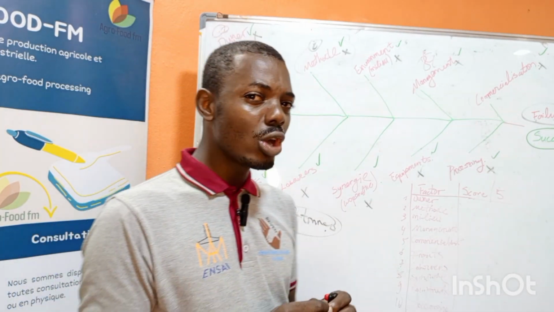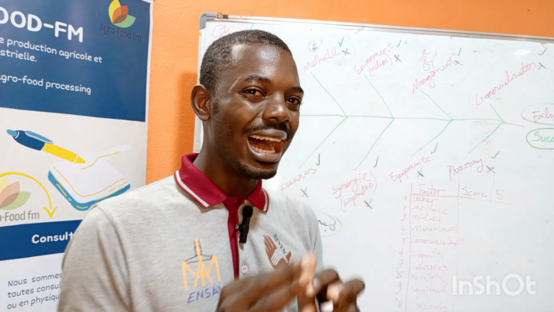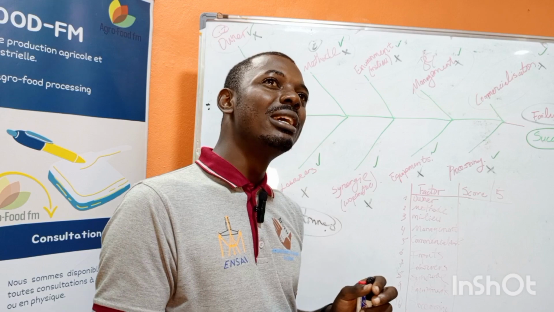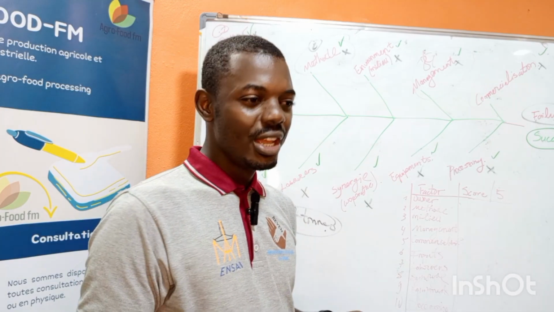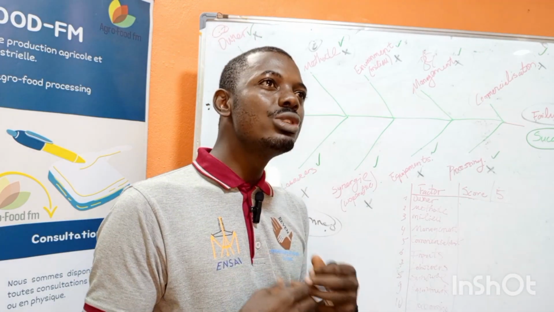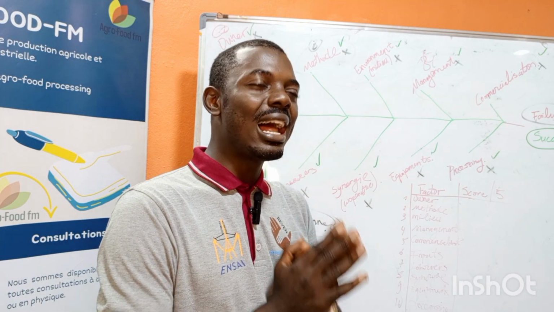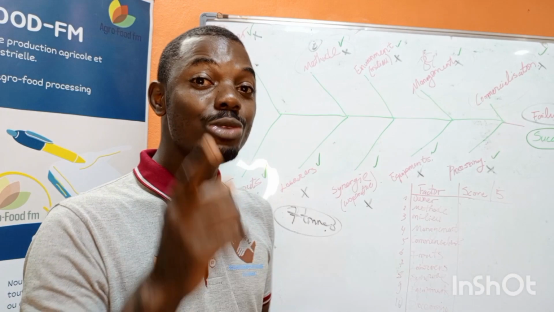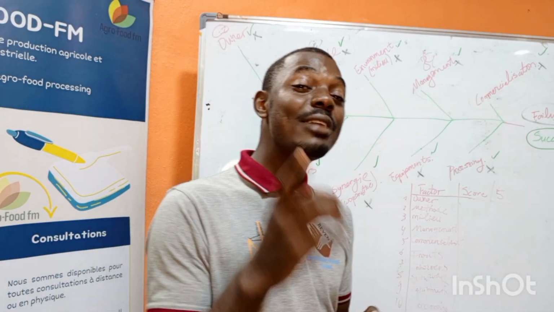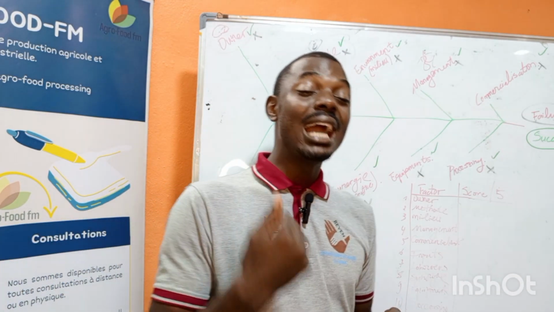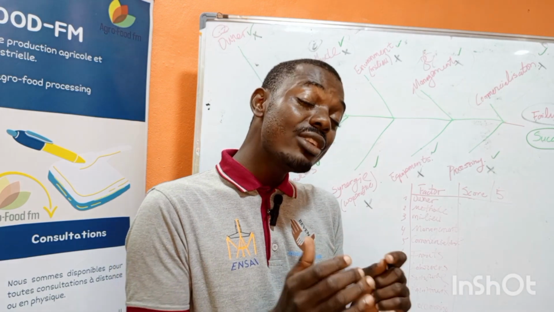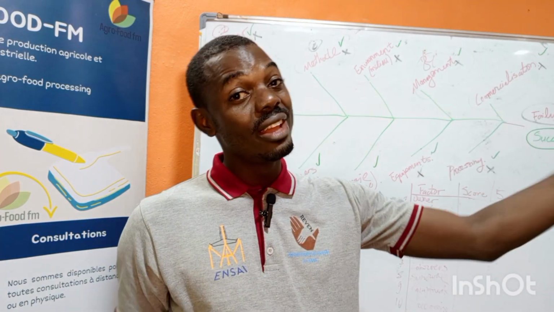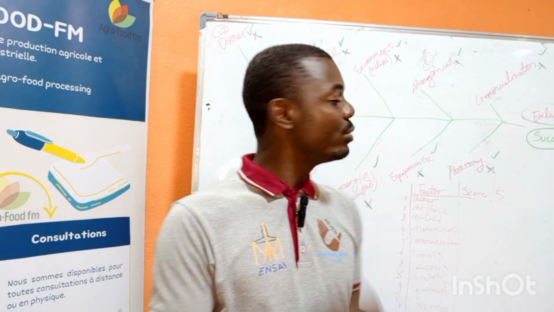Another thing is that when we talk about output per hectare, this does not mean the amount of output that you have on a given land. If, for instance, I'm using 2 hectares and I have 10 tons of maize, and you are using 4 hectares and you have 10 tons of maize like me, I am better than you because I make use of a smaller piece of land and I have a higher output as compared to you.